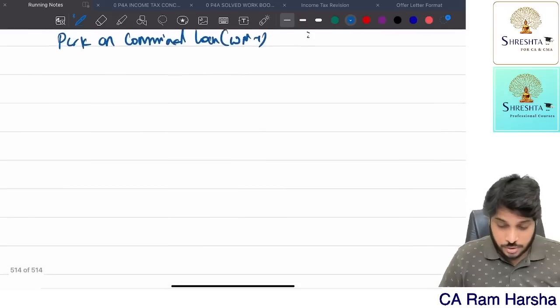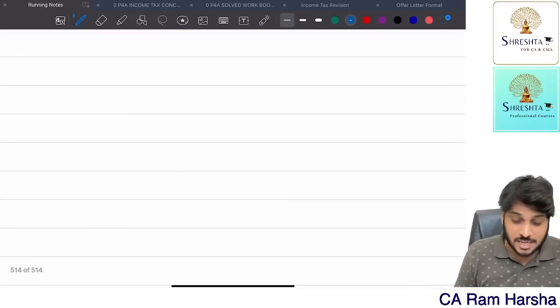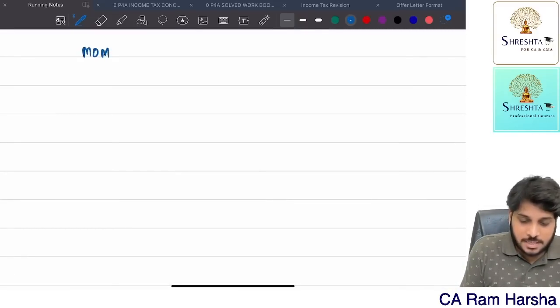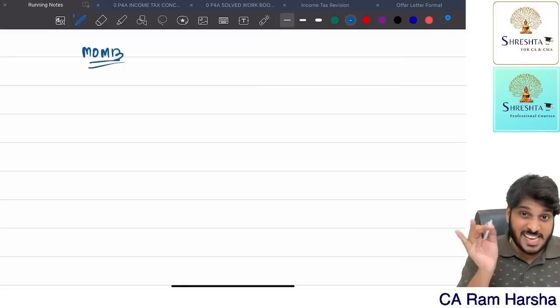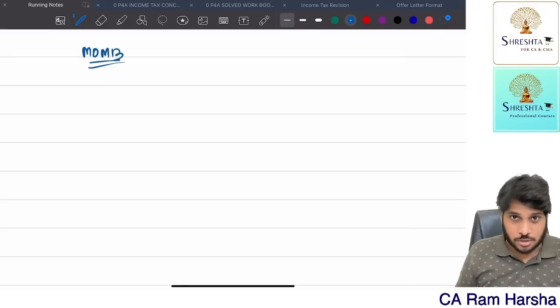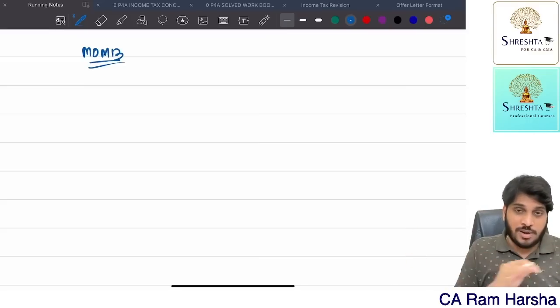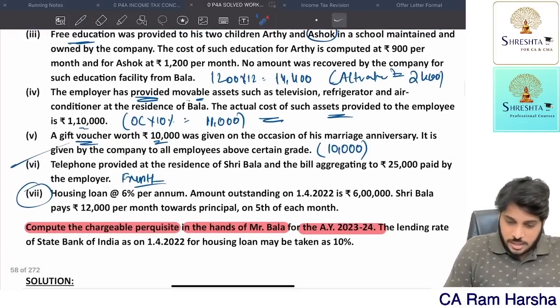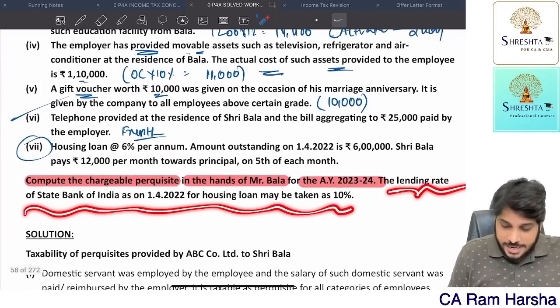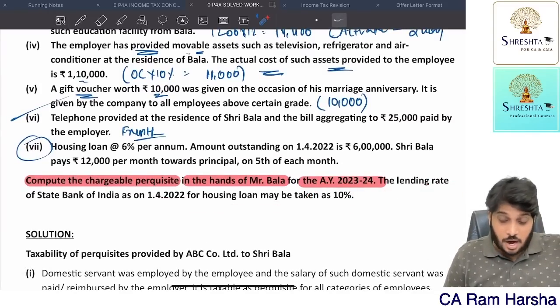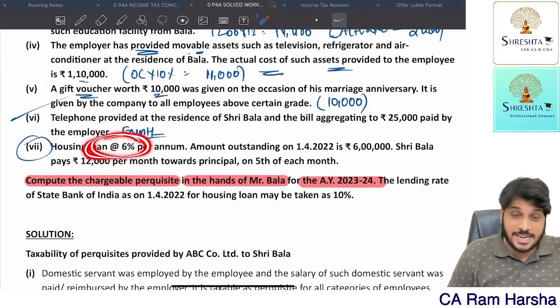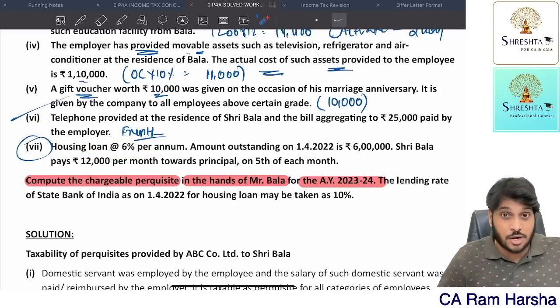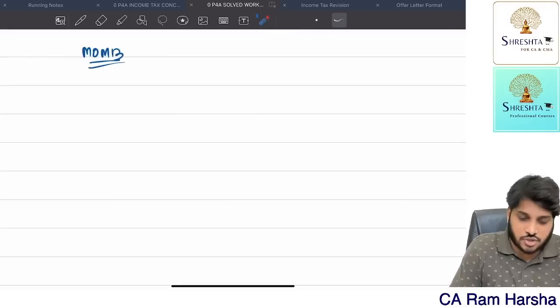Housing loan, perquisite on concessional loan, working note 1. So this we need to compute. Now remember how to compute a concessional loan. You should calculate the maximum outstanding monthly balance at the end of each month. List out 12 months, total it, divide by 12. You will get the average, into which you apply the rate of interest. Now you see here, the State Bank of India is lending housing loans at 10% as on 1st April. But the company gave him the loan at 6% only. 4% interest benefit is given. Only that 4% is taxable.